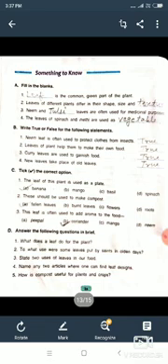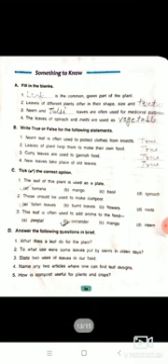Number 2, the leaves of different plants differ in their shape, size and texture. What will you fill here? Texture, T-E-X-T-U-R-E. Okay, now come to number 3. Neem and dash leaves are often used for medicinal purpose. You will fill here tulsi, T-U-L-S-I. Okay, and number 4, the leaves of spinach and methi are used as dash. So you will fill here vegetable, vegetable. So leaves of spinach and methi are used as vegetable.